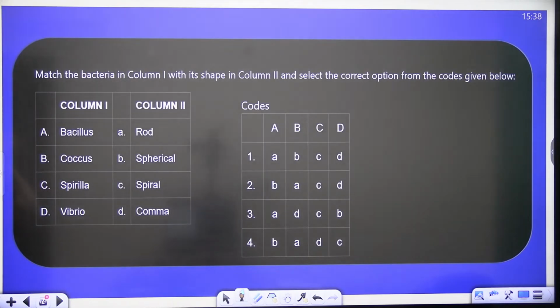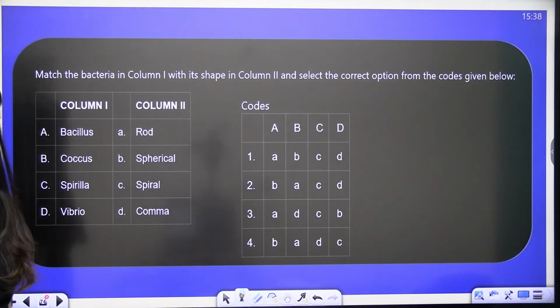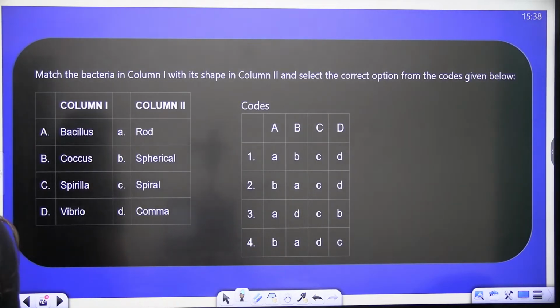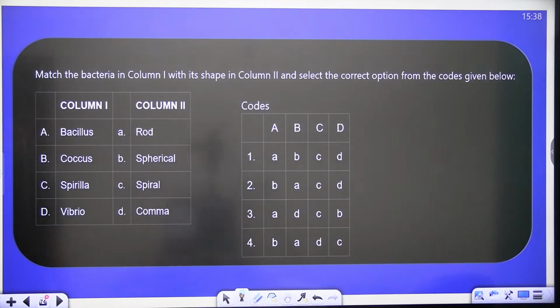Match the bacteria in column 1 with its shape in column 2 and select the correct option from the codes given below.